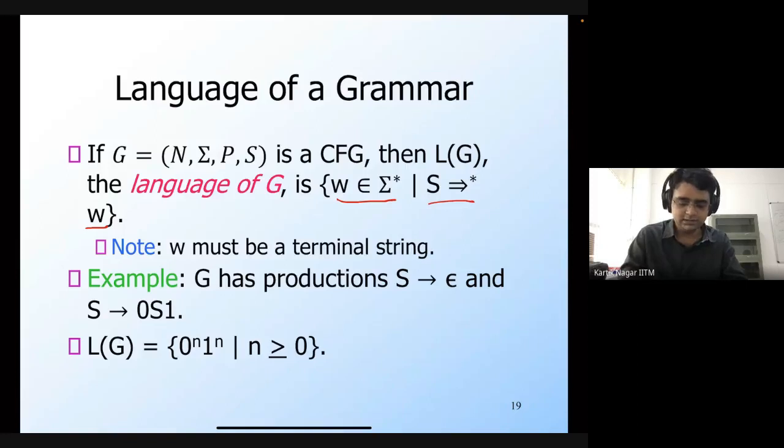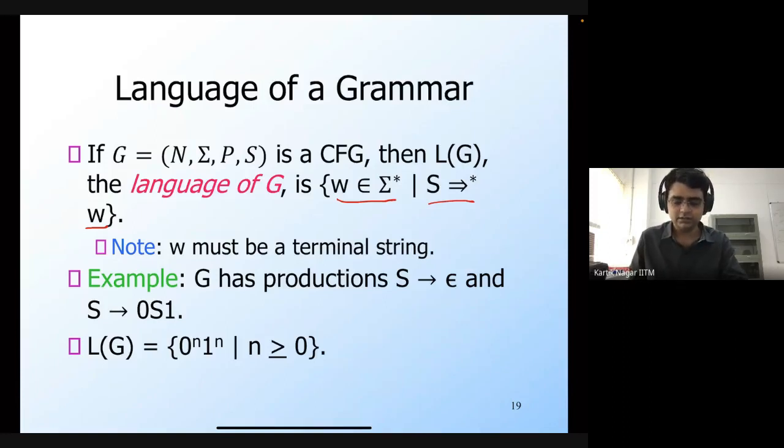All the terminal strings that you can derive from the start symbol S will have this form, 0 to the power n 1 to the power n. And in fact, any string of the form 0 to the power n 1 to the power n can be derived from the start symbol S. So that's why this is the language of this particular grammar.